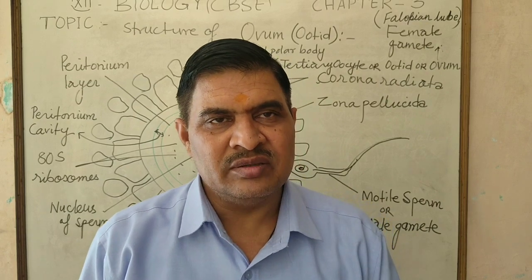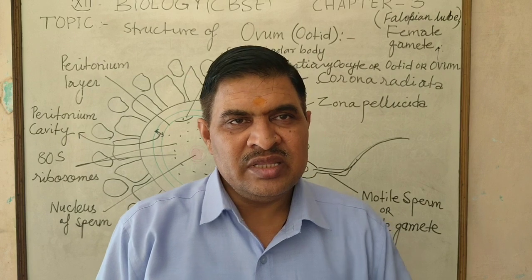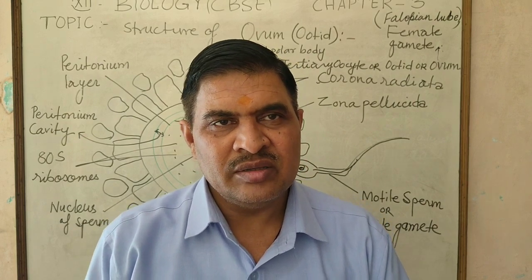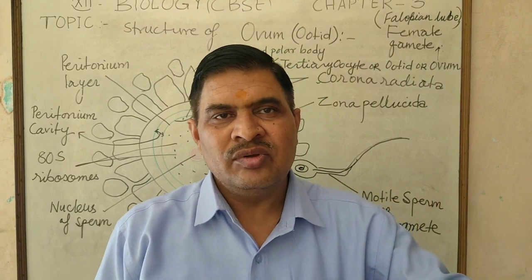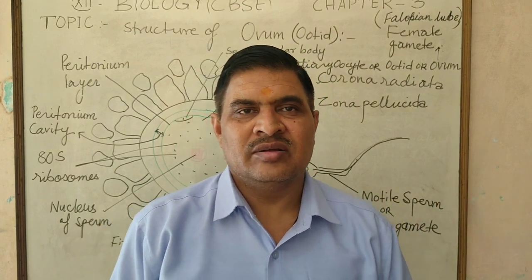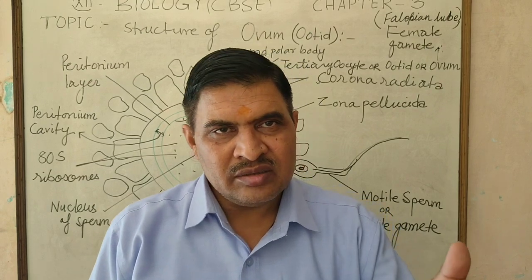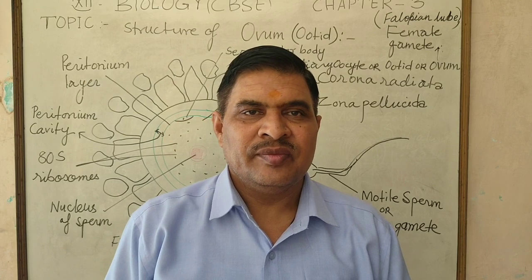Because in the ovary, the secondary oocyte develops in the mature Graafian follicle, and as an effect of luteinizing hormone secreted by the pituitary gland, the secondary oocyte comes out from the ovary.